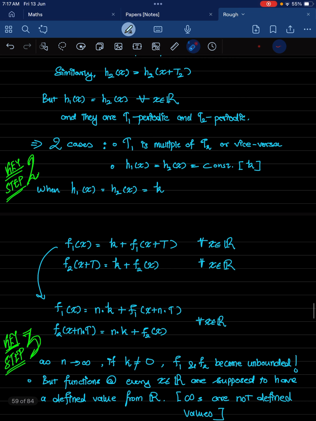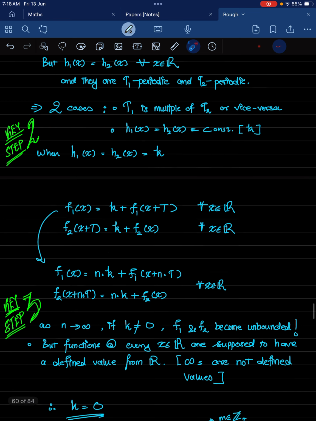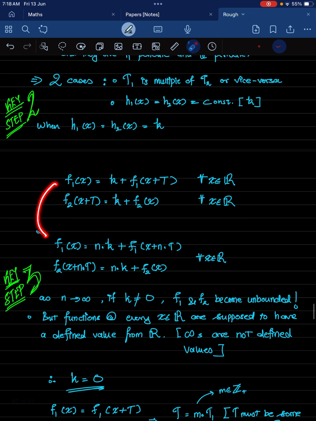Now the last key step is about this. If k is the constant that h1 and h2 are equal to, then obviously f1 of x is k plus f1 of x plus t. This I have got from the equation for h1, and from the equation for h2, f2 of x plus t is equal to k plus f2 of x. Now this is valid for all real x, and now I can write it as this.